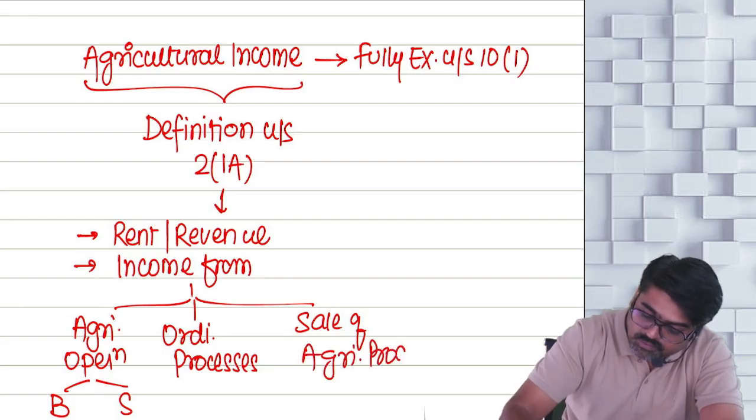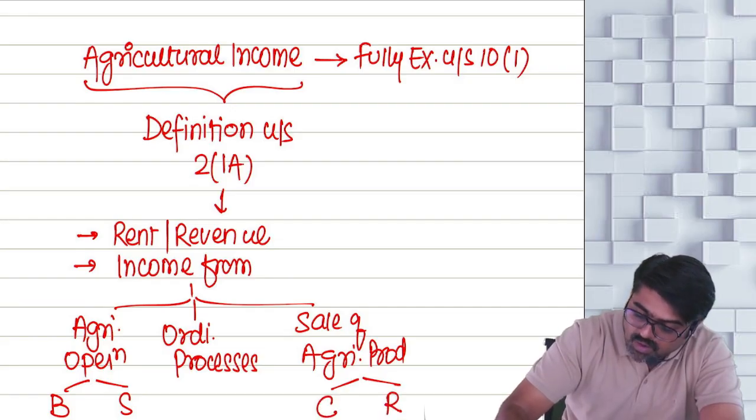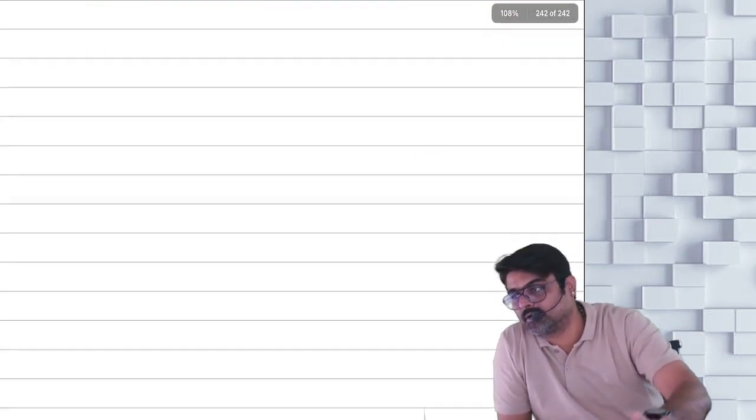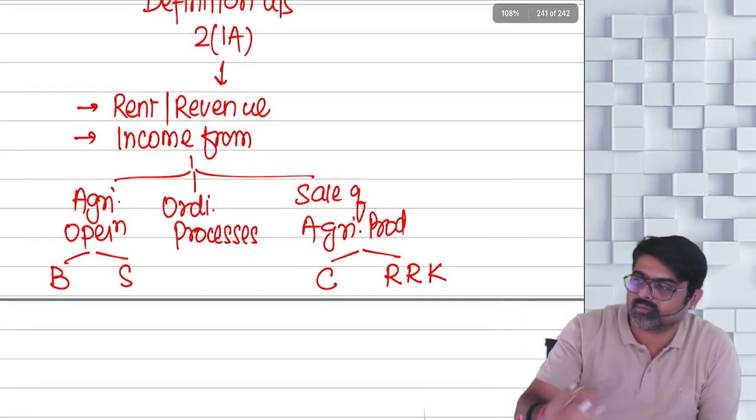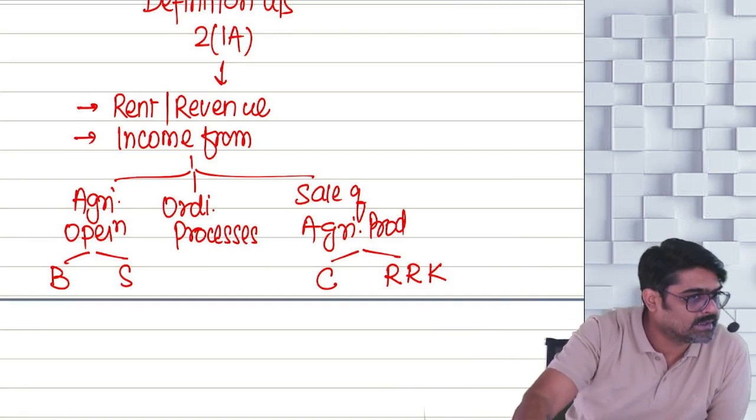Agricultural produce. Sale by whom? Either the cultivator or the receiver of rent in kind. RRK means receiver of rent in kind. Okay. So if these types of incomes are earned, these incomes are agricultural income.